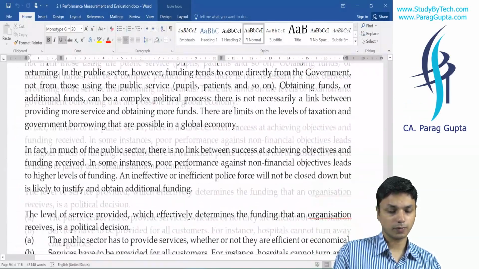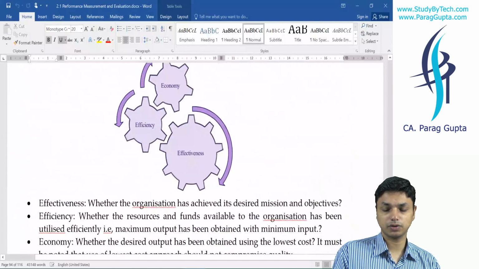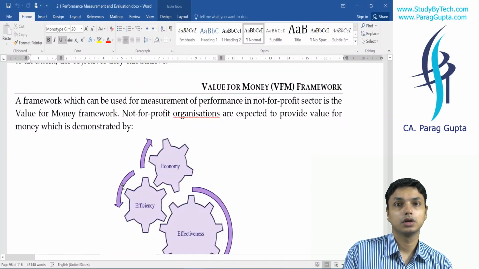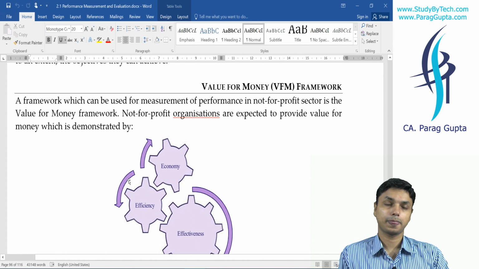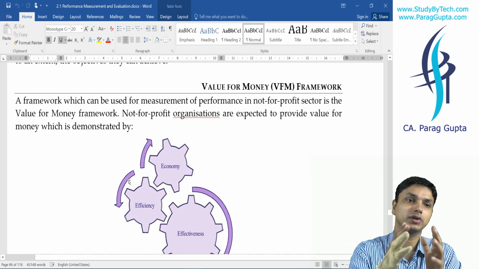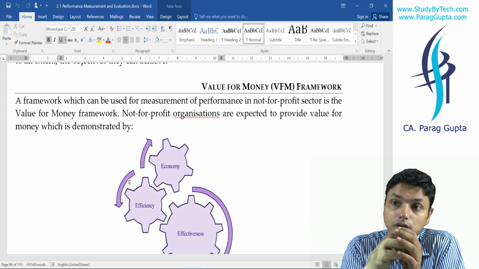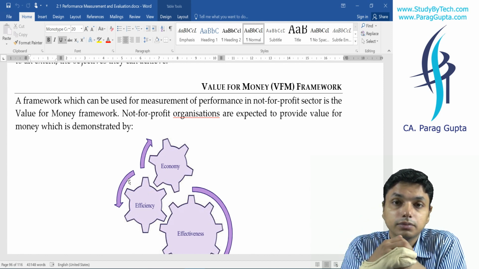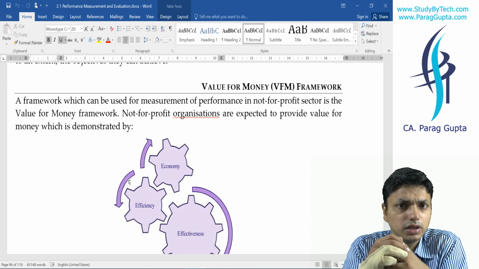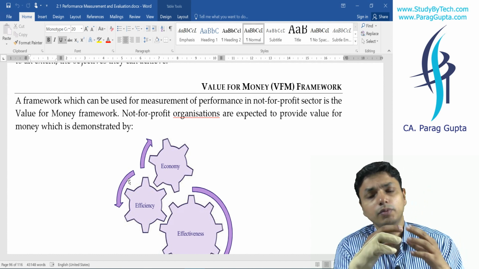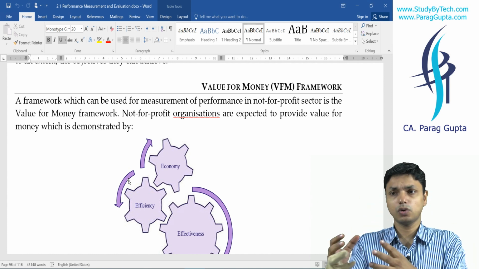Last, the not-for-profit sector. The major portion of the not-for-profit sector was the value for money framework, because the not-for-profit sector was not running after profit. In certain situations there may be clashes for funding. Few may say I want this much fund, few may say no, I want this much fund.